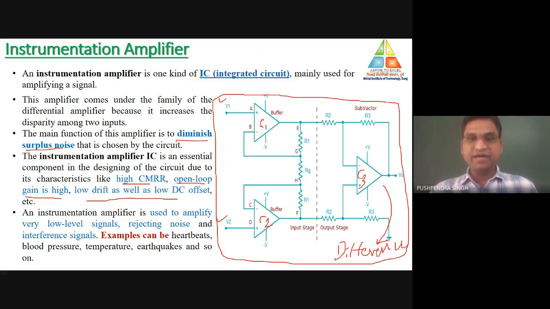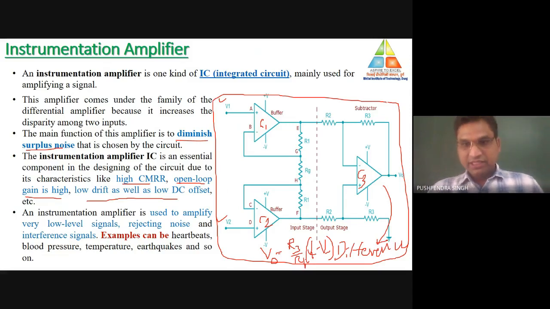What is a difference amplifier? We have discussed the difference amplifier many times. The output of the difference amplifier is, if the feedback resistance is R3, R3 divided by the input resistance R1 multiplied by the non-inverting terminal voltage minus the inverting terminal voltage. This is the output equation for the difference amplifier.